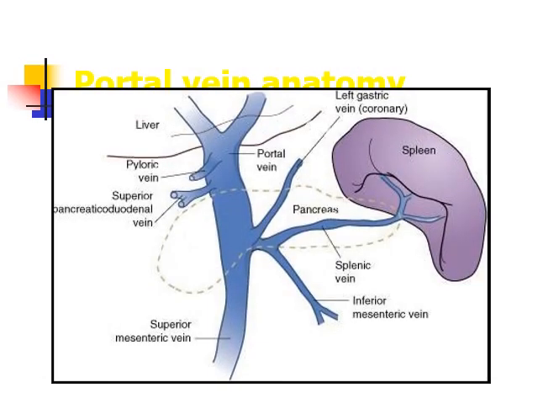In this picture you can see the portal vein is formed by the joining of the splenic vein and the superior mesenteric vein. The inferior mesenteric vein sometimes opens into the splenic vein and sometimes it opens into the superior mesenteric vein. You can also see the other tributaries of the portal vein.